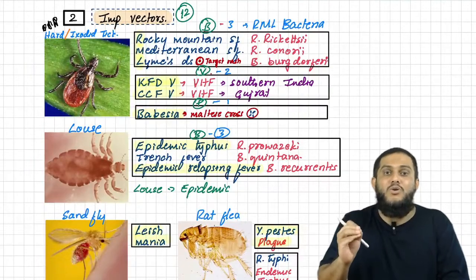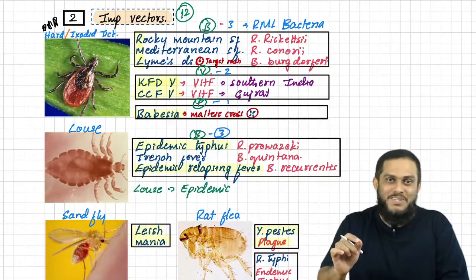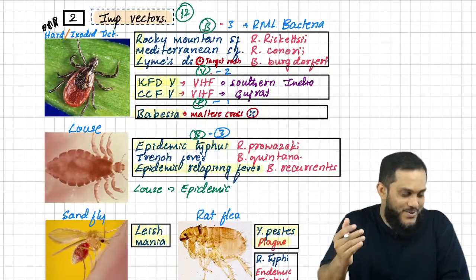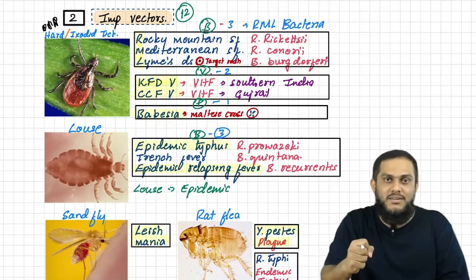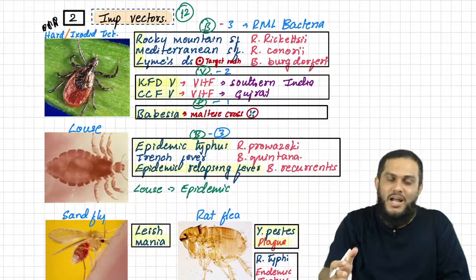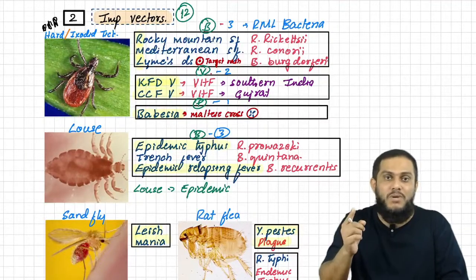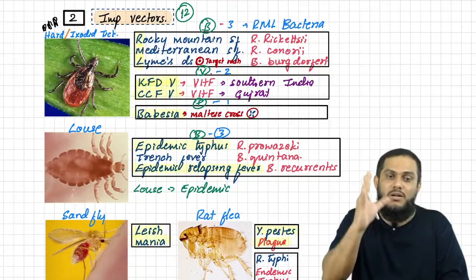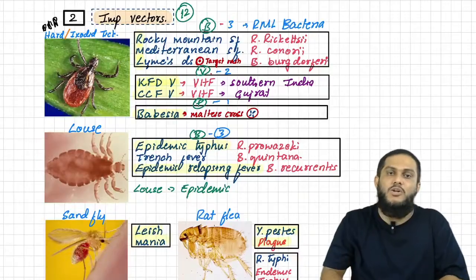In the last, I'm giving you only 12 topics today, only 12 topics. But don't see it as just 12 topics. That is what I'm trying to tell. Don't see it as just 12 topics. A lot of things are hidden here. There are many organisms you are going to cover and you will enjoy it. Not only are we going to cover all the important points in one place, easy to remember, I will show you how it is easy to remember without using many mnemonics. So with that, we are done with the second topic, important vectors.